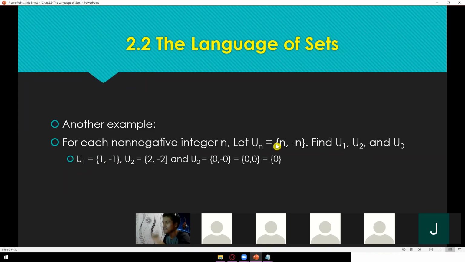So, this is the value of u sub 1. In the set u, we just replace n with 1, so the values are positive 1 and negative 1. Then the second set has n equal to 2, so positive 2 and negative 2. And the same goes with the last one, u sub 0: positive 0 and negative 0.